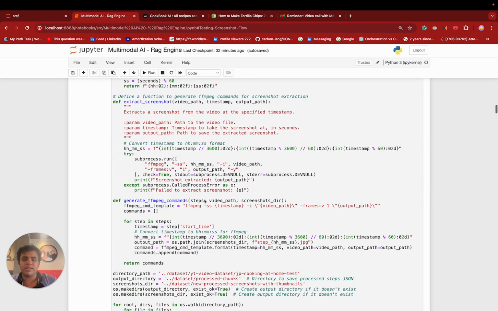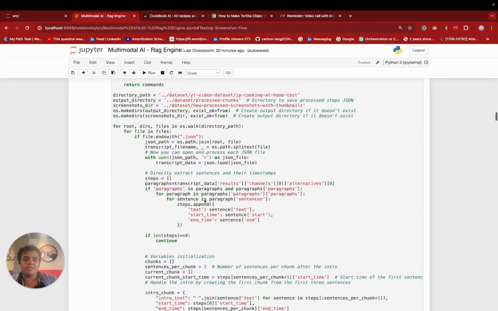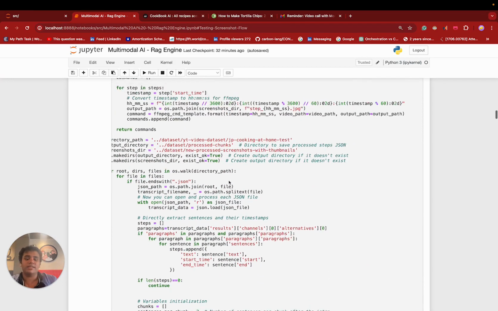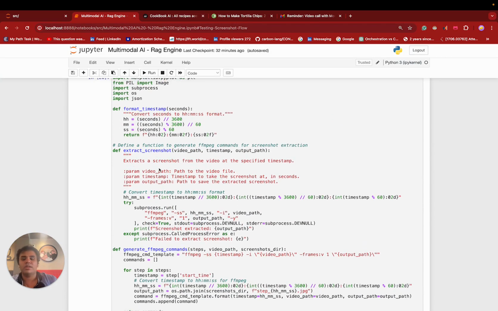In the data chunking part, it's actually pretty straightforward. The sentences which I extracted from the sentiment part, I ended up using here as chunks, and I clubbed two consecutive sentences as a single chunk because the sentences were pretty small. After that, there is a screenshot part as well.